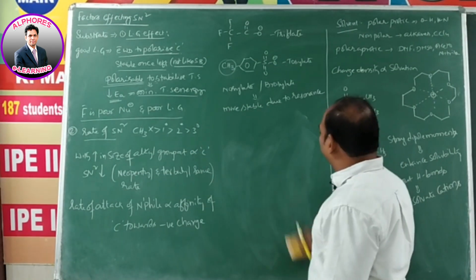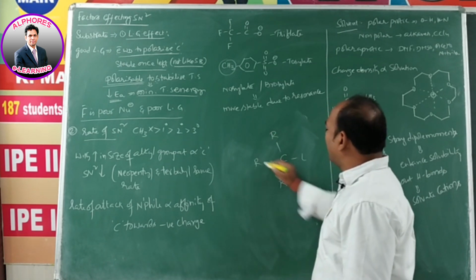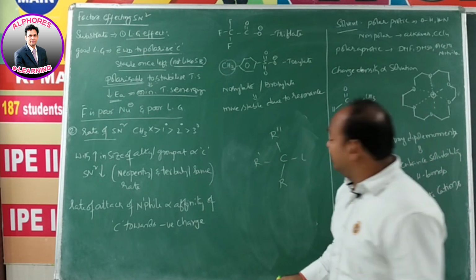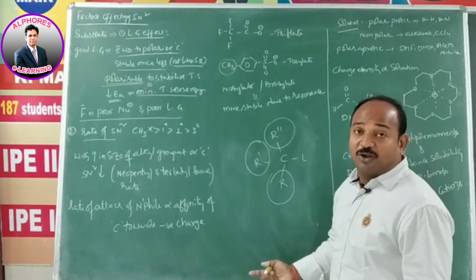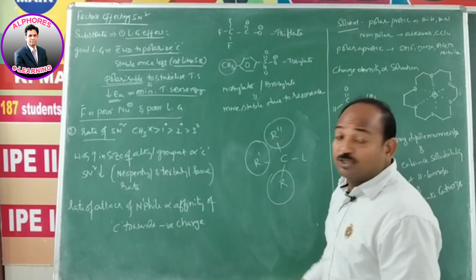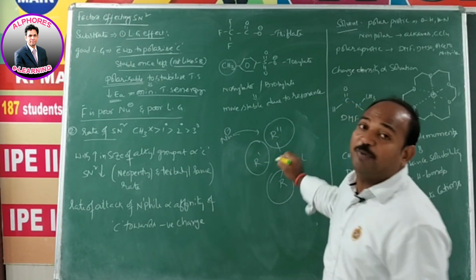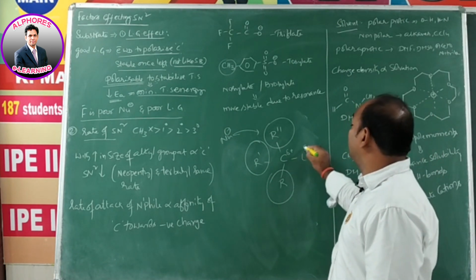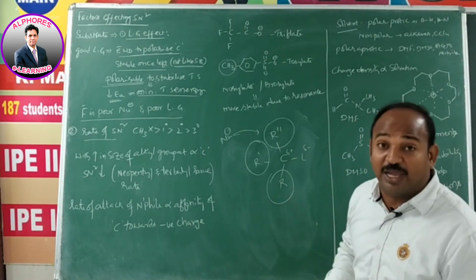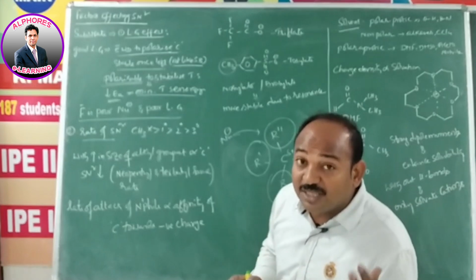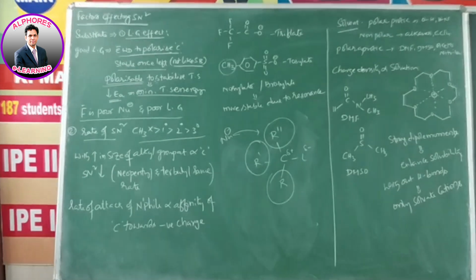Because in case of tertiary, what happened? The leaving group containing carbon is attached to all three bulky alkyl groups, say R, R dash, R double dash. In such a case, these alkyl groups are electron rich, electron releasing groups, as we already learned. Being electron rich, they do not allow one more electron rich species to attack the electrophilic, positively charged carbon. In such a case, nucleophilic attack is very less. That's why the more the bulkiness, the less the nucleophilic attack. That's why methyl is greater than primary, greater than secondary, greater than tertiary.